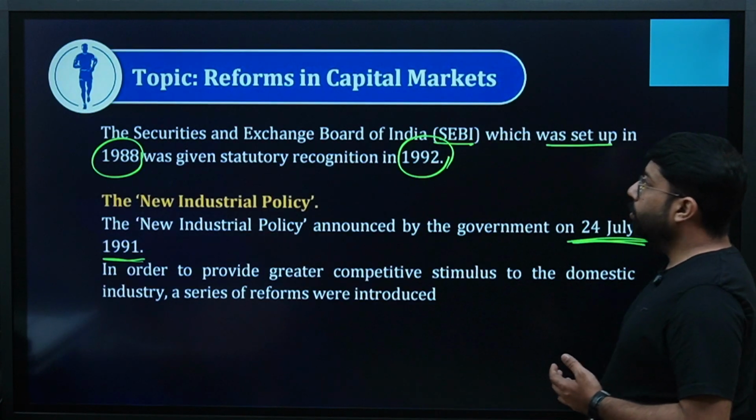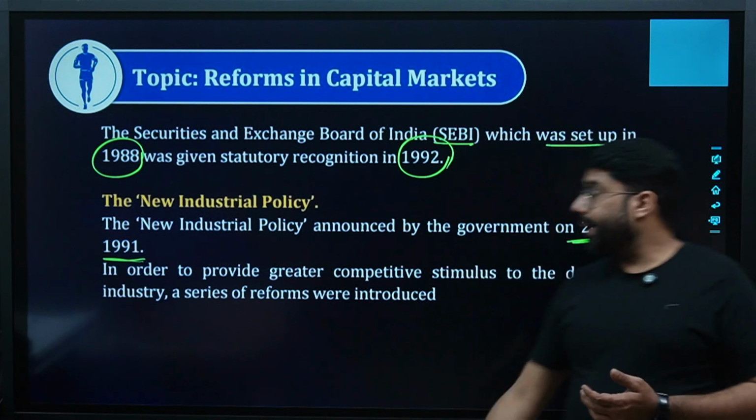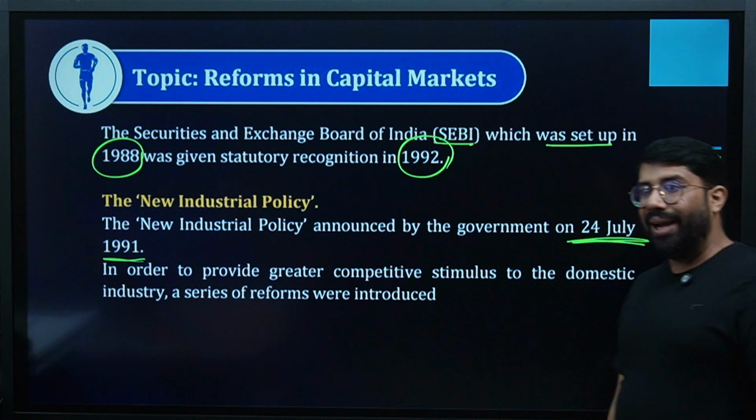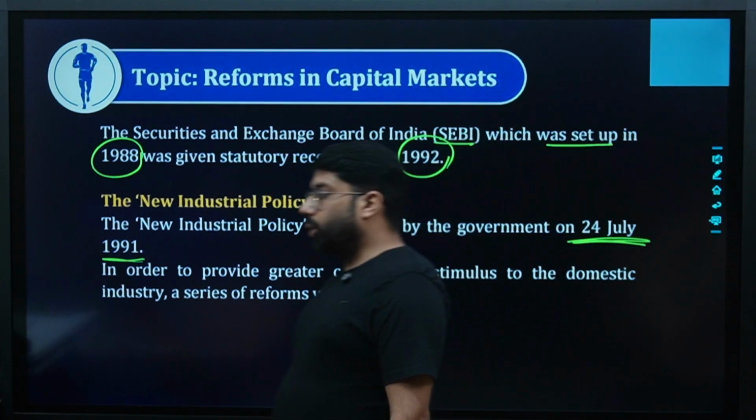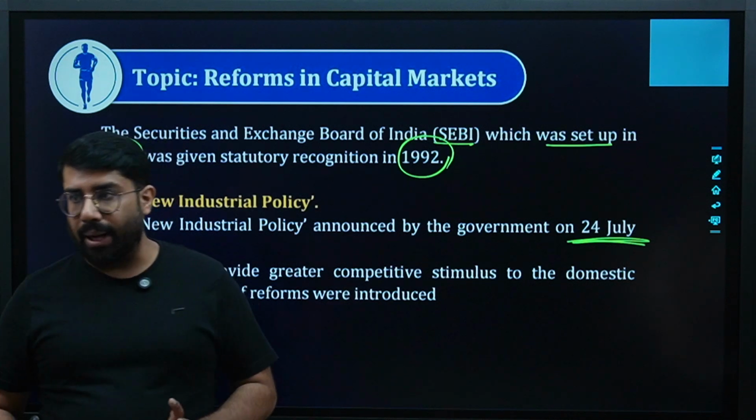Then the next is reforms in the capital market. SEBI was introduced in 1988, as I told you people, and in 1992 it got statutory powers, statutory recognition. I told you, in 88 it was formed, and after 4 years of its formation, what happened? It started working officially in a full-fledged manner, right?